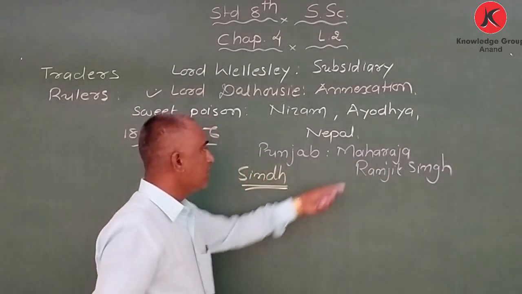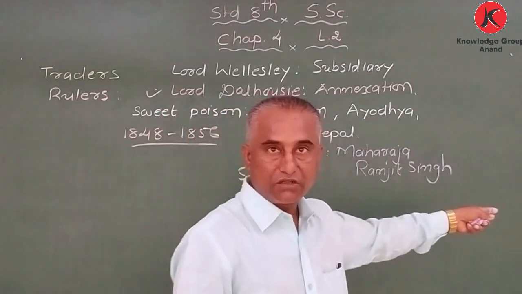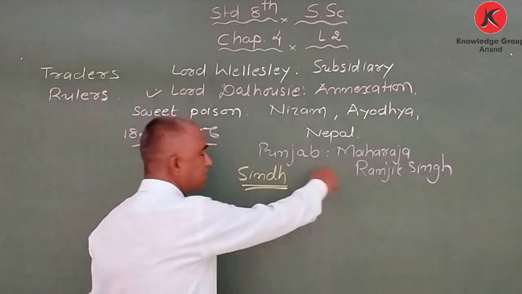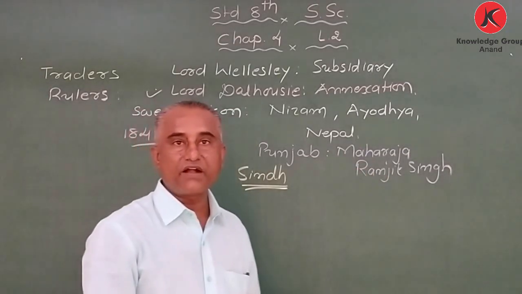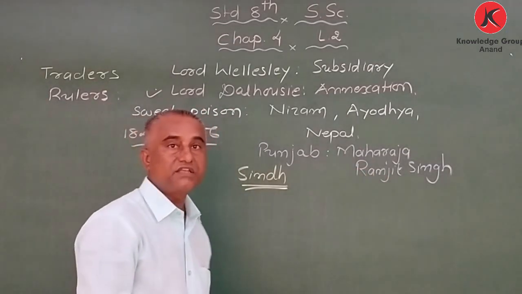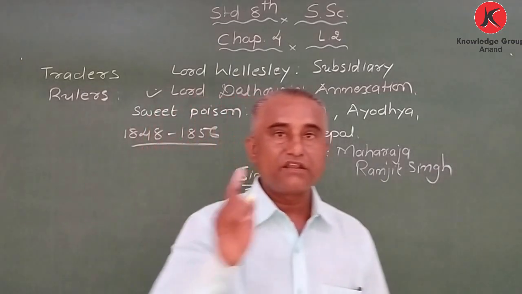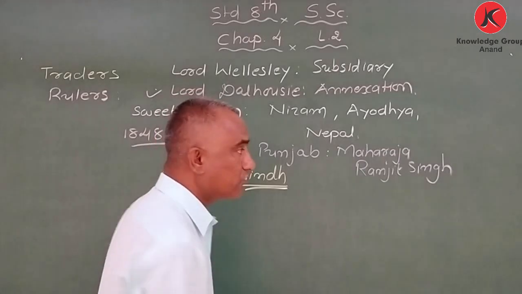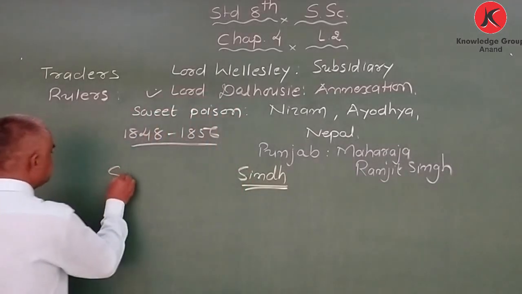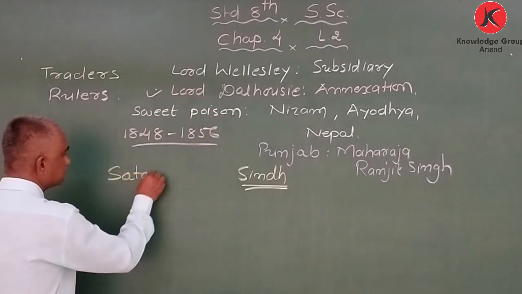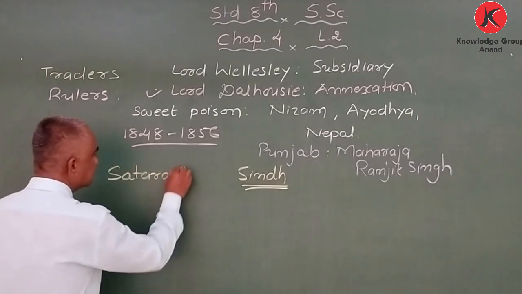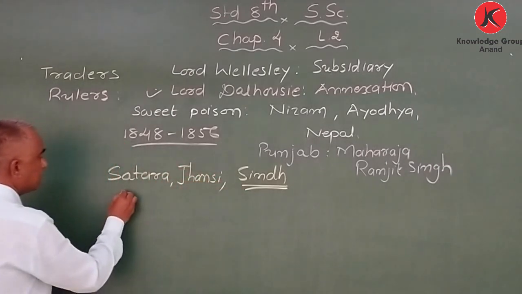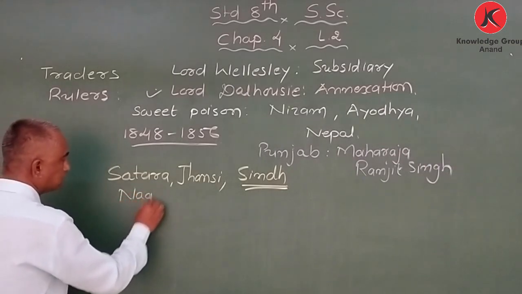My dear students, Maharaja Ranjit Singh was a Sikh ruler in Punjab, and with the help of Maharaja Ranjit Singh, they attacked Afghan, and they won Sindh. Okay, got it? Later on, they also annexed Satara, Jhansi, even Nagpur also.